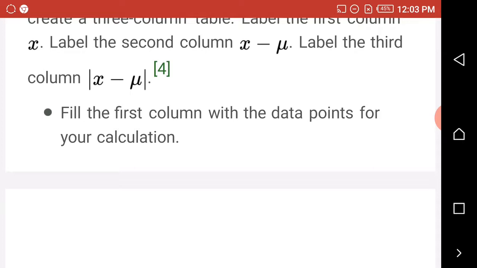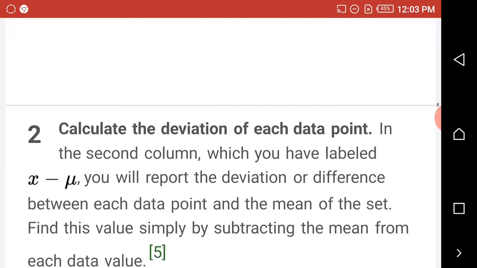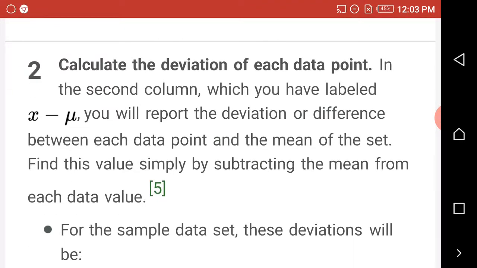I hope you understand. Fill the first column with the data points for your calculation. Just do that, fill the first column with those numbers. Then the second thing is to calculate the deviation of each data point.